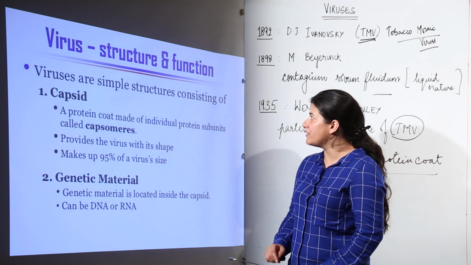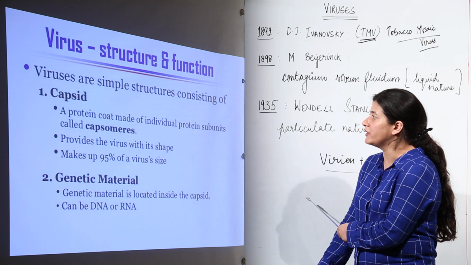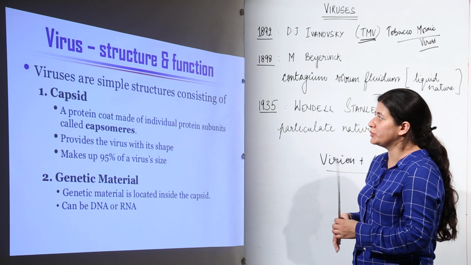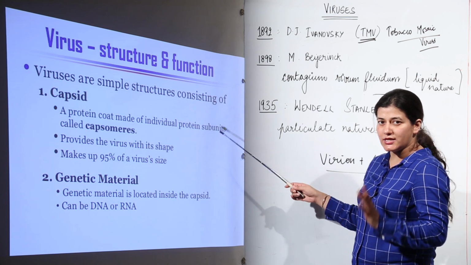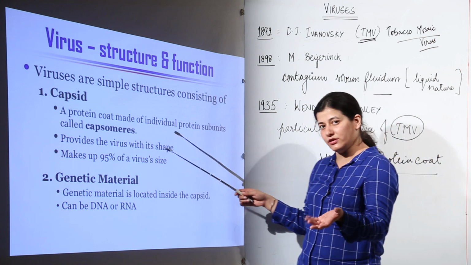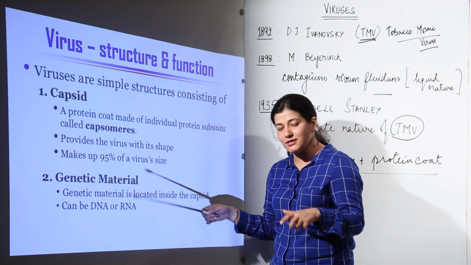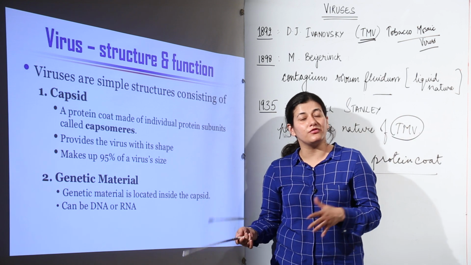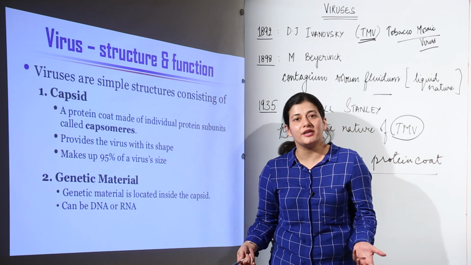First thing that we have is, what is the structure and function of viruses. We are going to understand the structure over here. They are simple structures. They live in the living cell, and they are non-living. As I told you, they are obligate parasites. They cannot survive without a living cell. So what would happen to them if they do not have a living cell? They would be dead.